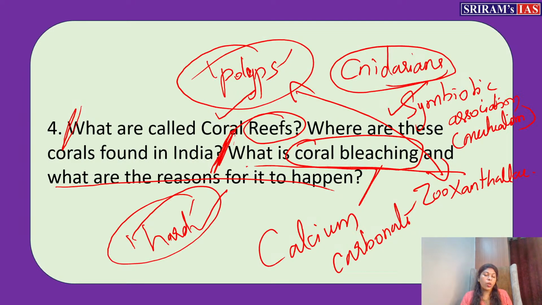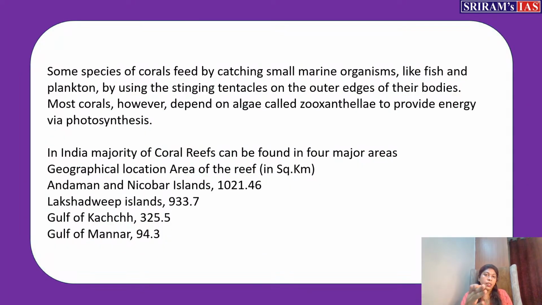So we have asked what are coral reefs. Now come to the second part. Very straightforward. They are asking where these corals are found in India. The four major locations where you can find corals, area wise, based on square kilometers, the largest reef you can find in Andaman and Nicobar, then also in Lakshadweep Islands. So the two important areas where you can find coral reef in abundance are Andaman and Nicobar and Lakshadweep.